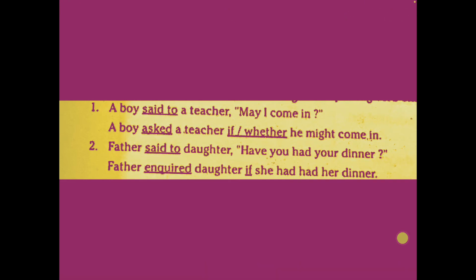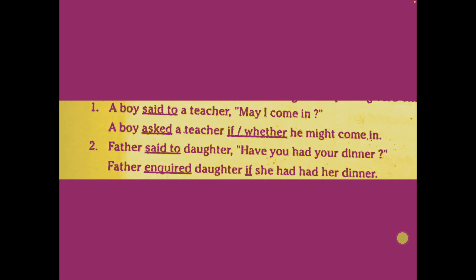Now may changes to might, as you have seen in the table. Then he might come in, like that. And you should remove the question mark. An interrogative sentence in direct speech always changes into a statement. Understood? Now father said to daughter, have you had your dinner? Father enquired of his daughter, and the conjunction used is if, and here you refers to the daughter, so she.